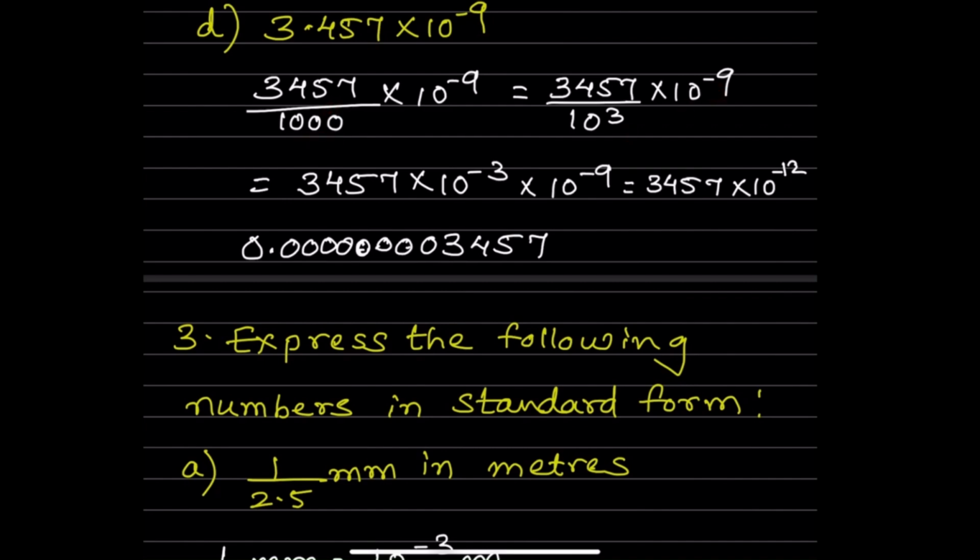So we can do one thing over here. If we bring this from the denominator to the numerator, the exponent is going to be minus 3. So 3457 into 10 raised to minus 3 into 10 raised to minus 9. The base is the same, so we are going to add the exponents here. Minus 3 minus 9 is minus 12. So you write 3457, and because this is minus 12, you have to go in the reverse order. Counting to minus 12 means you have to go 12 places backwards: 1, 2, 3, 4, 5, 6, 7, 8, 9, 10, 11, 12, and then put a decimal. Hope you got this one.